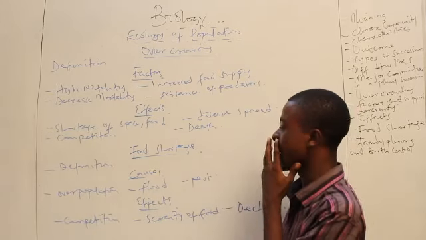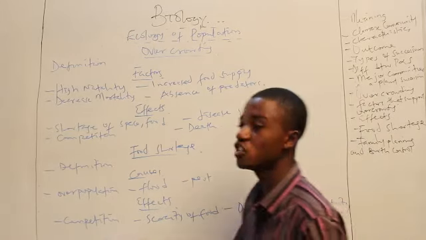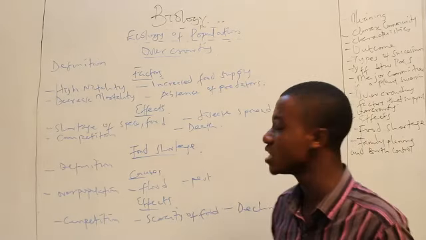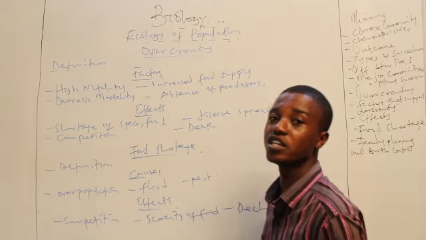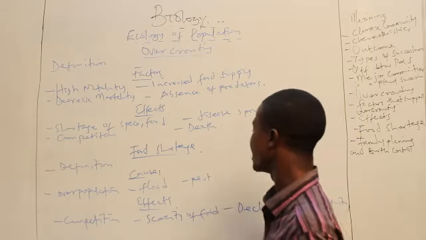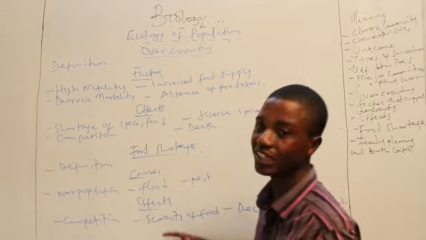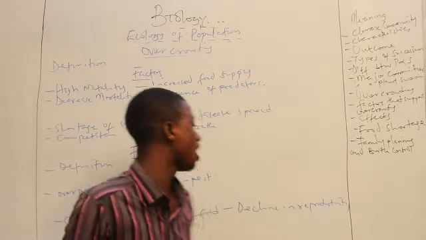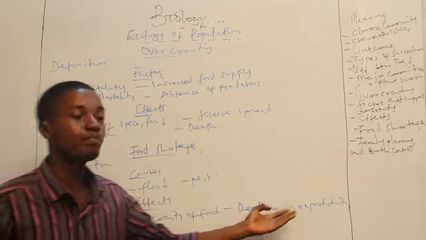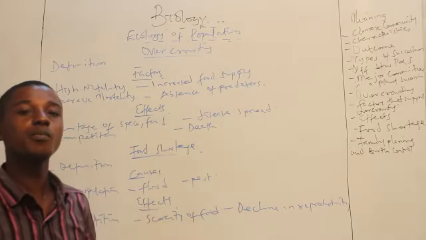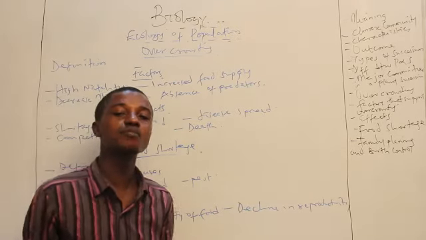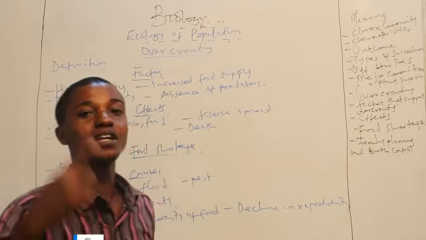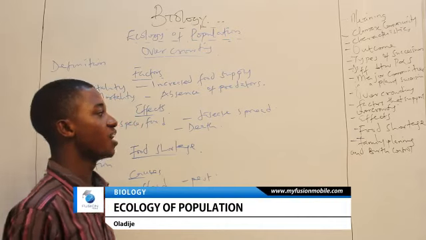Now, what then is the effect of food shortage? Number one, competition. When there is food scarcity, many people will compete for food. Many people will compete for shelter and many other things. Scarcity of food. When there is food shortage, we are basically saying there is scarcity of food. And lastly, we have what we call decline in reproductivity. When people are not able to feed well, when people are not able to get things that are essential for them, there's no way they'll be able to reproduce very well. Because many of them will even die off before that particular time.